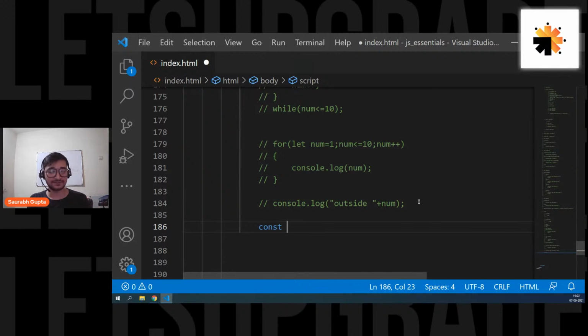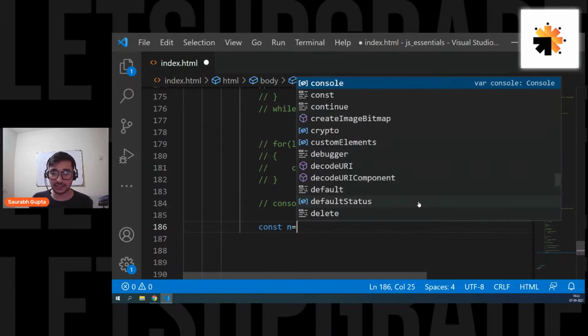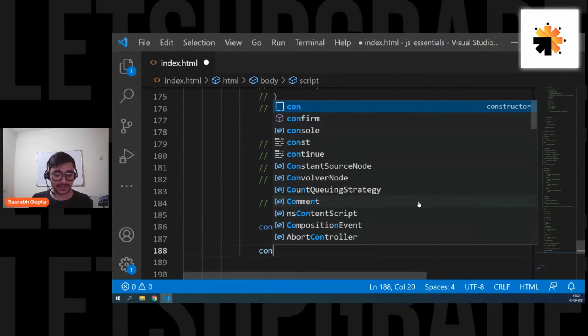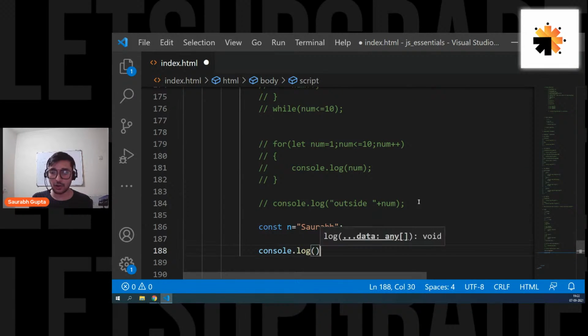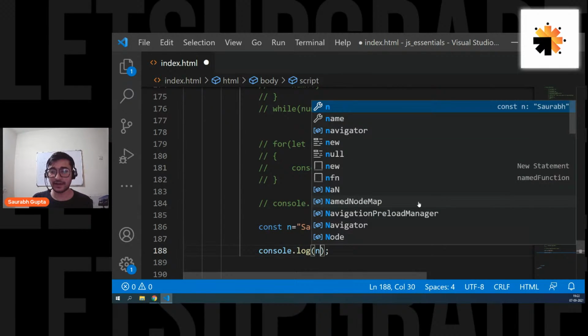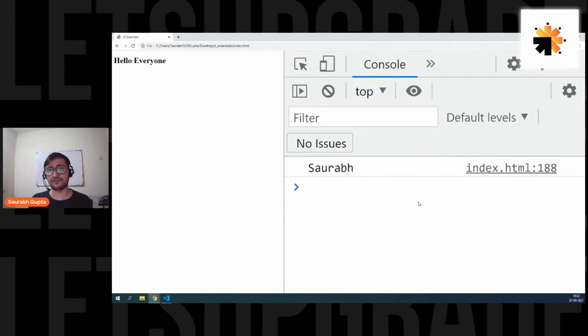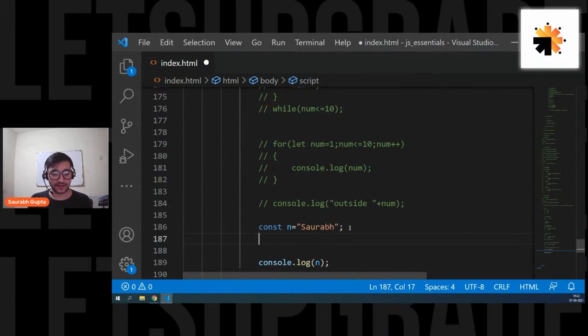But const is simply like final in Java. Whenever you create a variable using const, let's say I create const n equals Saurabh, and let's say I print console.log, let's say I print the n. Fine. I should get Saurabh. Let's see. Here we go. Saurabh. Perfectly fine. But now, if I try to change the value of n,